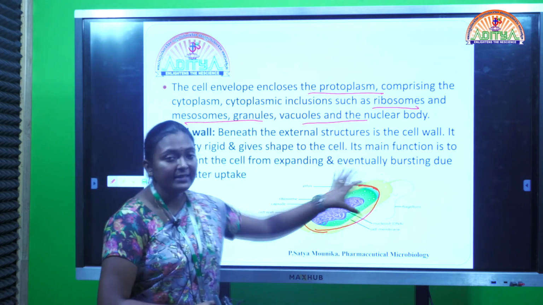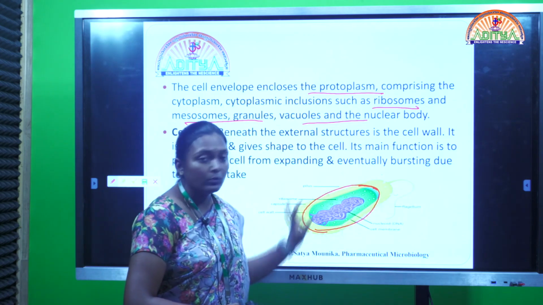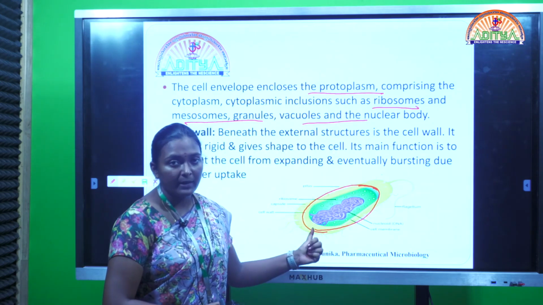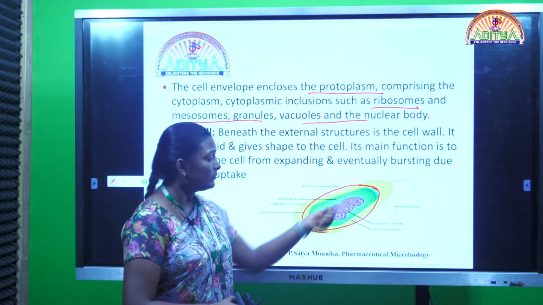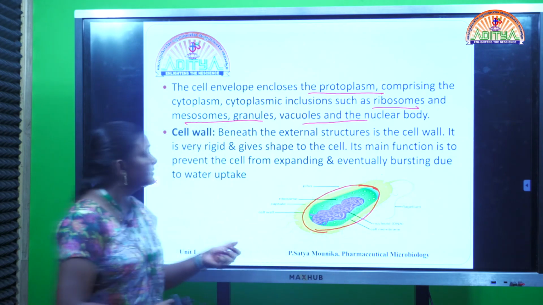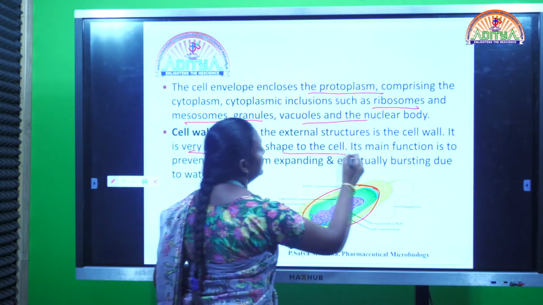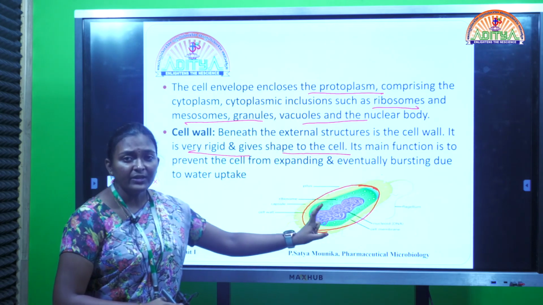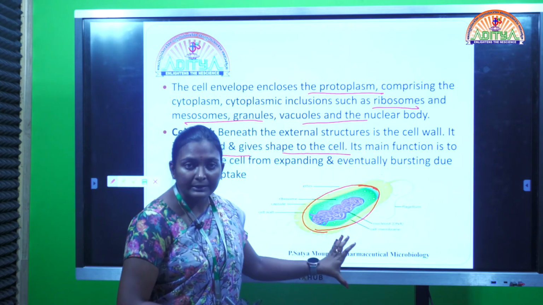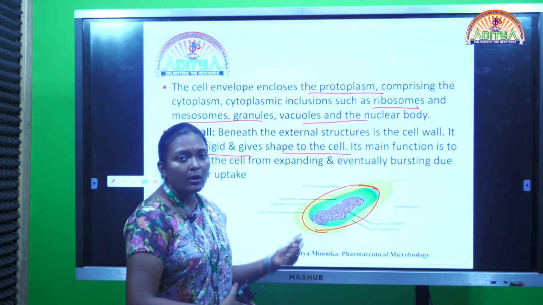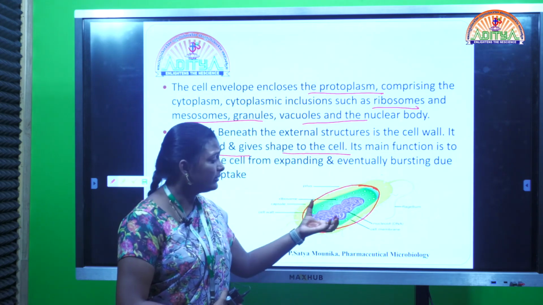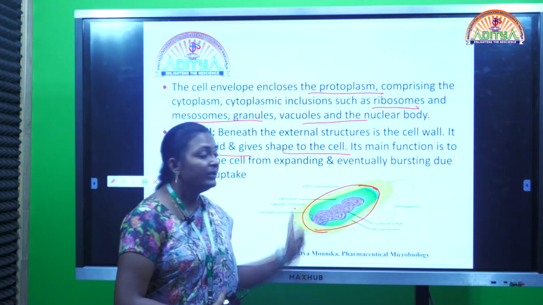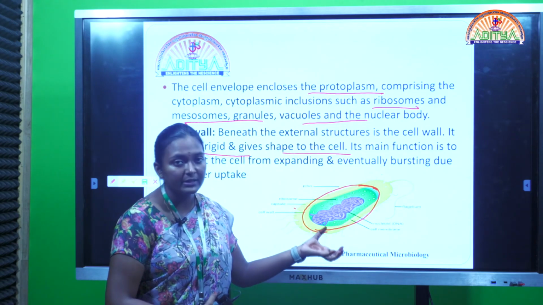Here in this bacterial cell, we would observe an outer envelope which is composed of two membranes. One is the cell wall, the other one is the cytoplasmic membrane. This outer cell wall is useful for giving a particular shape to the bacterial cell, and its main function is to prevent the bacterial cell from expanding while reproducing or after taking the nutrients. So this cell wall gives a particular shape to the bacteria, as well as it prevents the bacterial cell from expanding and also from bursting.